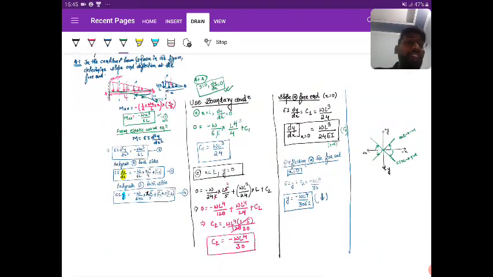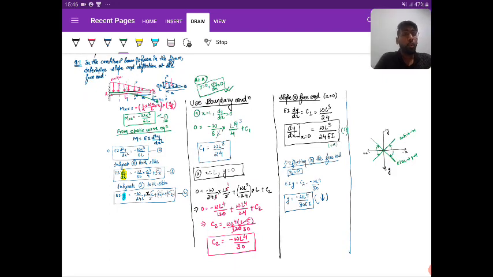Right. So whenever you get such a question, the first thing you should understand is that you can use this equation only when the bending equation remains the same throughout the beam. Then only you can use this equation. If the bending equation is not the same throughout the beam, you cannot use this equation.